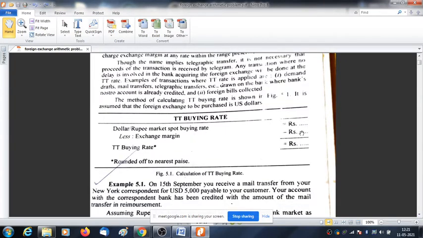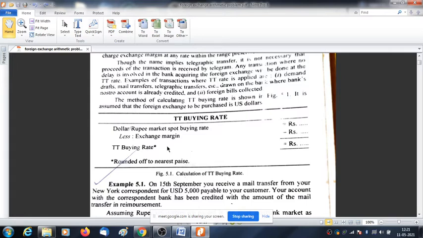Buying rate is given and exchange margin. Now what is this exchange margin? You write exchange margin, please make a note. Exchange margin means the commission charged by the bank for providing the service. Repeat it again, sir.